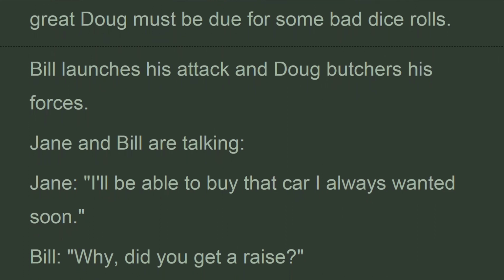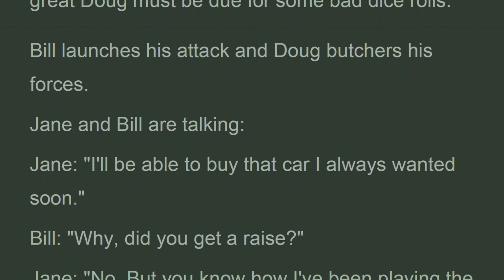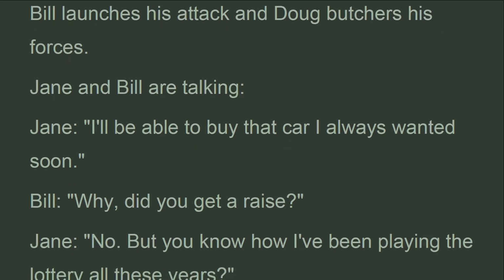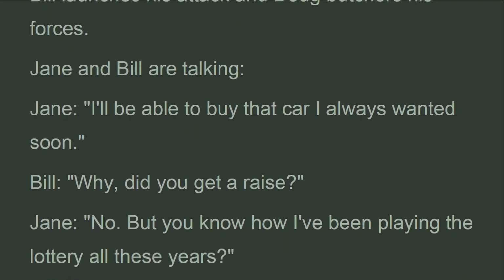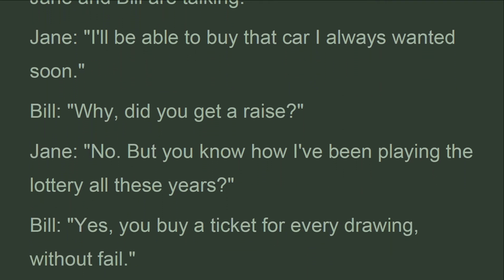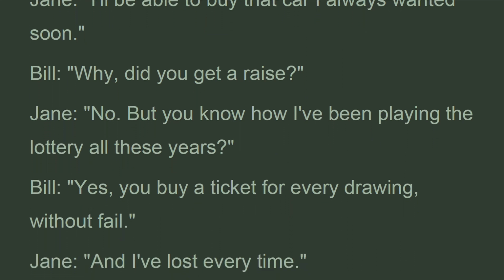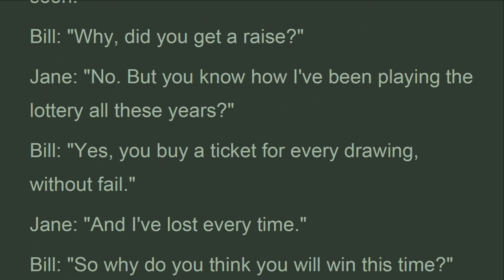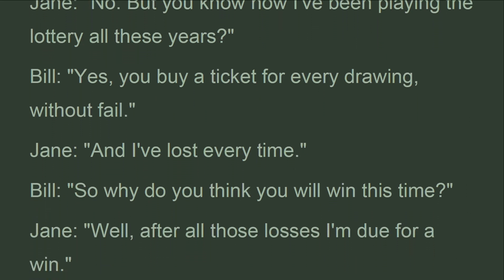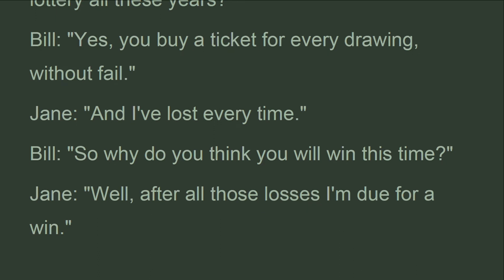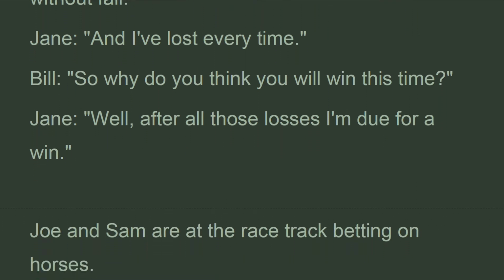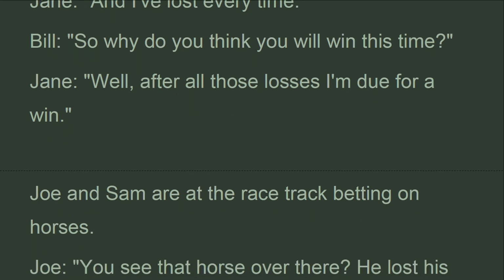Jane and Bill are talking. Jane: I'll be able to buy that car I always wanted soon. Bill: Why, did you get a raise? Jane: No. But you know how I've been playing the lottery all these years? Bill: Yes, you buy a ticket for every drawing, without fail. Jane: And I've lost every time. Bill: So why do you think you will win this time? Jane: Well, after all those losses I am due for a win.